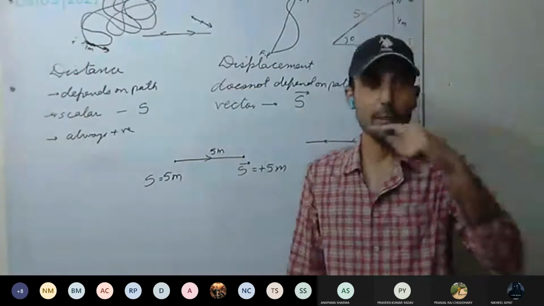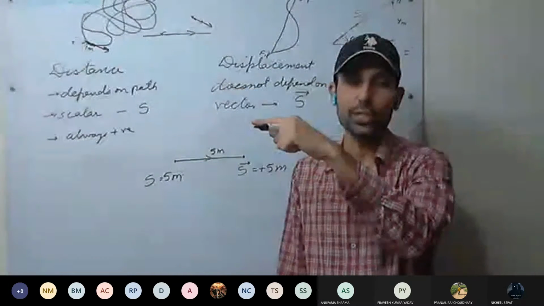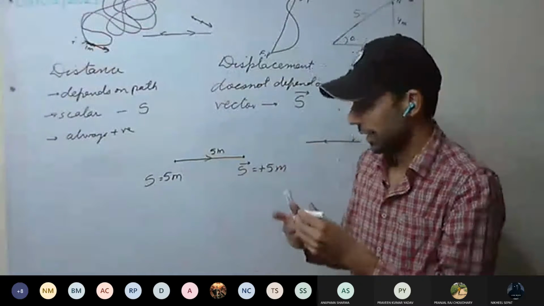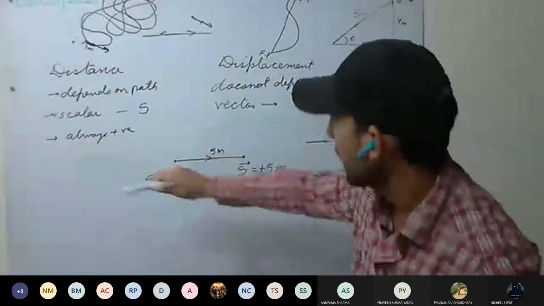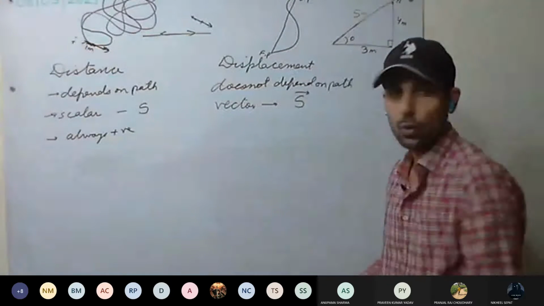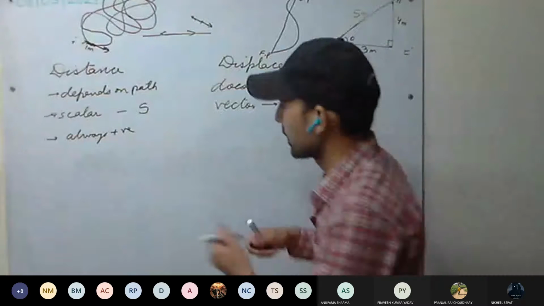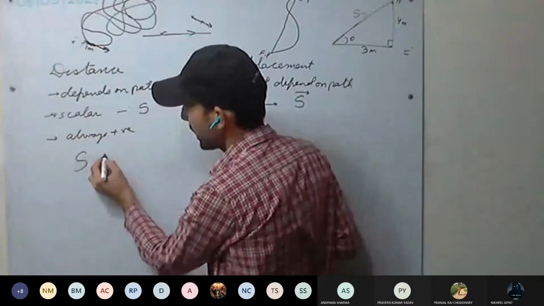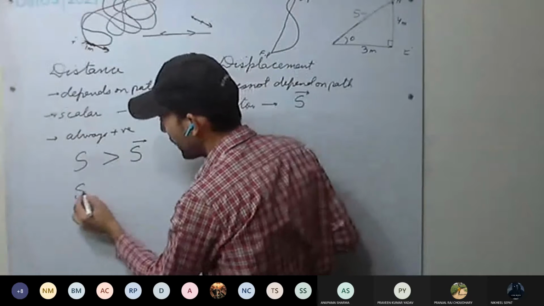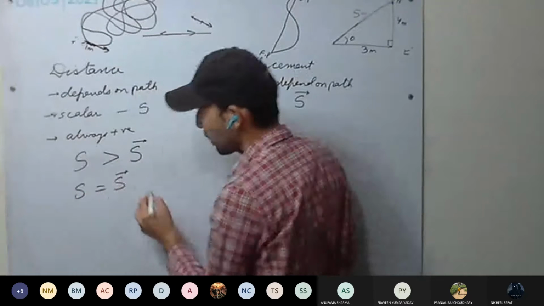It means distance can be equal to displacement or more than displacement.